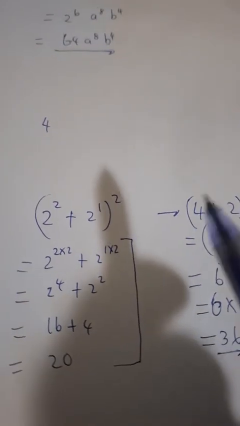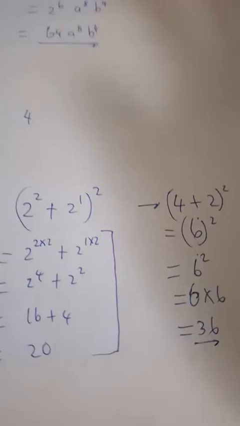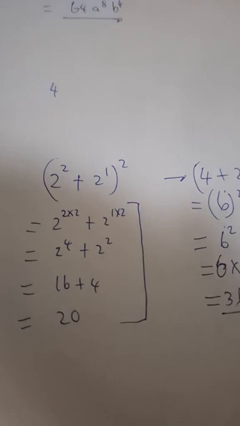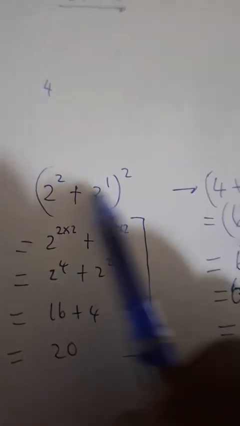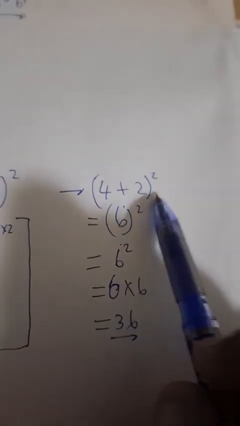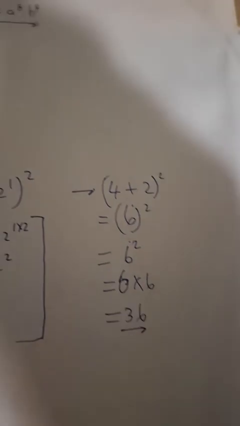Yes. Sihlem Charlie, I like what you have said. Could we have expanded and have two brackets? Definitely. It's just that would have basically just made our life a bit longer, but we would have eventually arrived at the answer. But the minute you realize that, we can, 2 to the power 2 is 4, 2 to the power 1 is 2. The addition of these numbers can be done. It's 6. What's 6 squared after that? It's 36. It's much shorter.